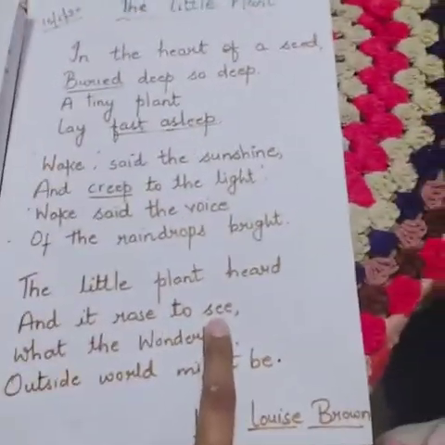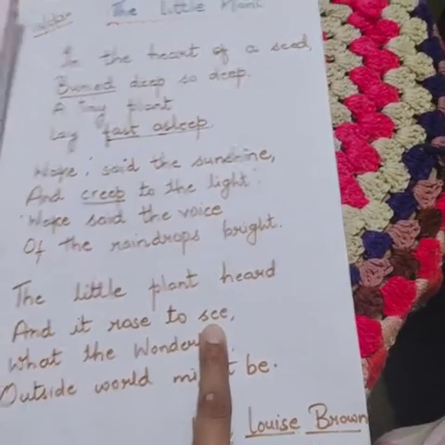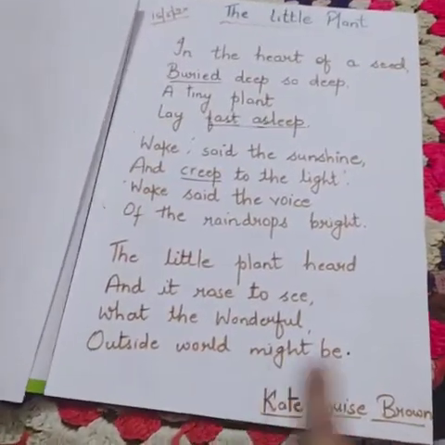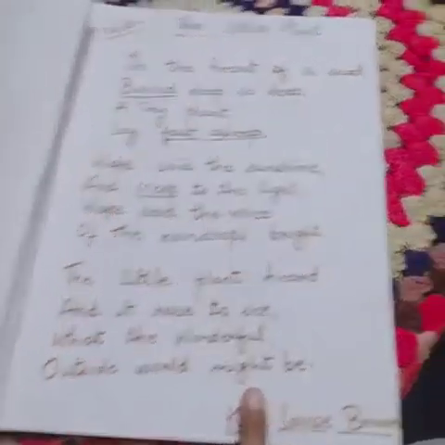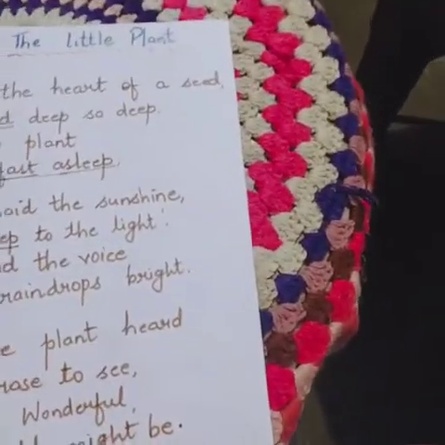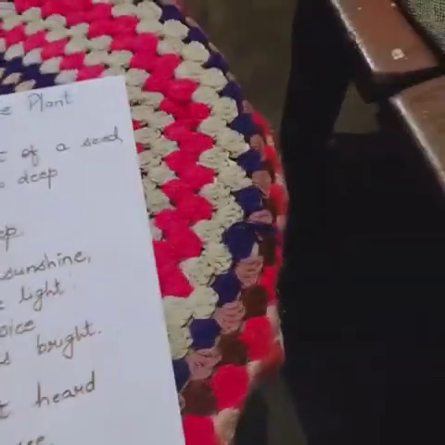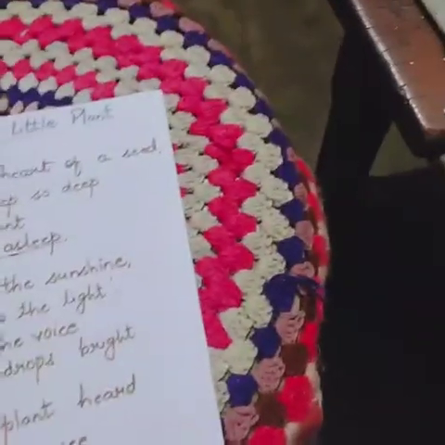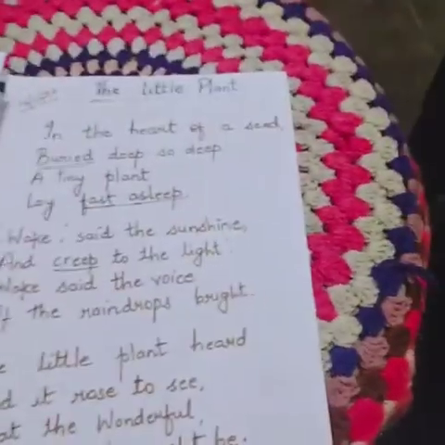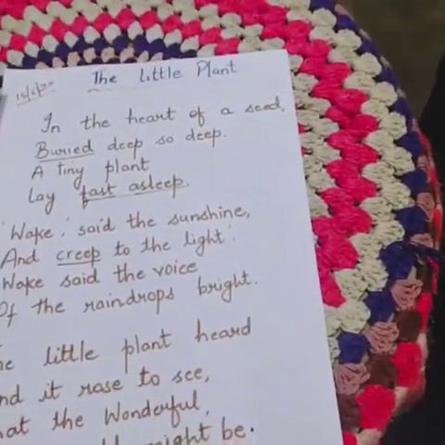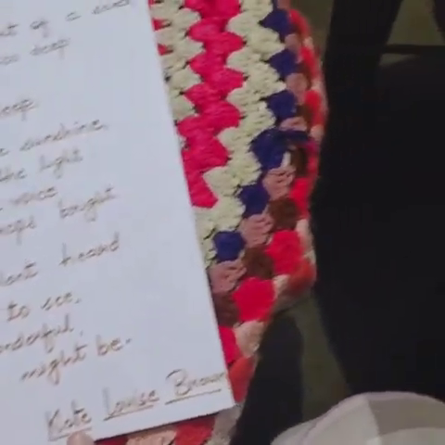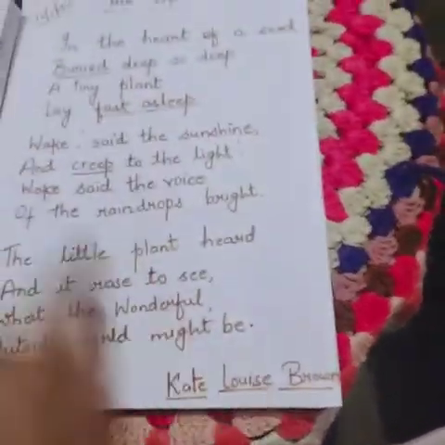What did he see when he woke up? He imagines what the wonderful outside world might be. When he heard the voice of the sunshine and the raindrops, he woke up to see how wonderful the world might be outside. This poem is written by Kate Louise Brown. What is the name of the poet? Kate Louise Brown.